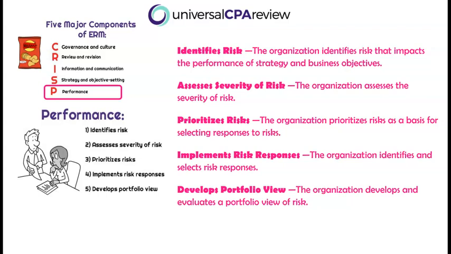We want to know what type of risk we are dealing with here. Are we dealing with the risk that we're not going to be profitable this year? Are we dealing with the risk that the Fed is going to increase interest rates, which is going to prevent us from borrowing money? First and foremost, we need to identify what type of risk we are dealing with, and that is ultimately the first element of performance. Identifies risk is just saying that the organization identifies risk that impacts the performance of strategy and business objectives.